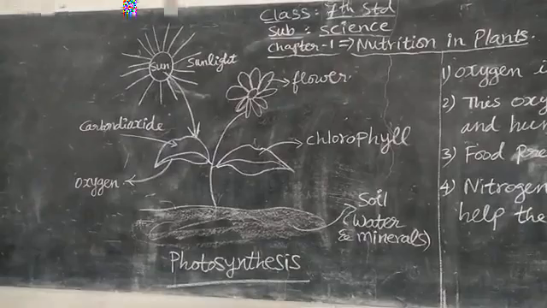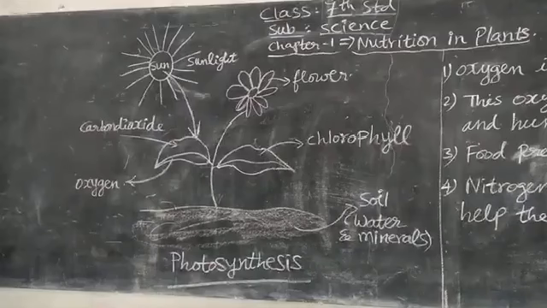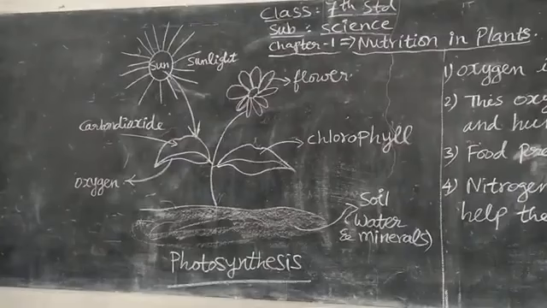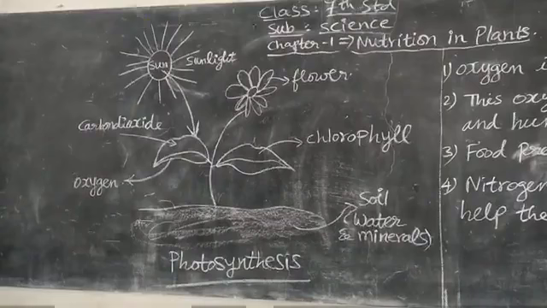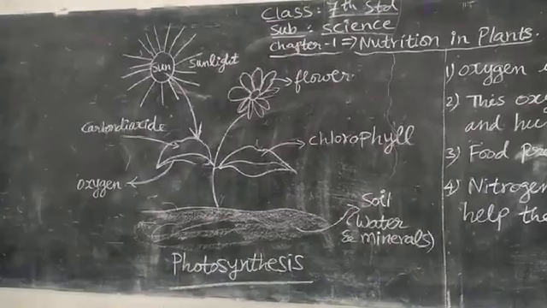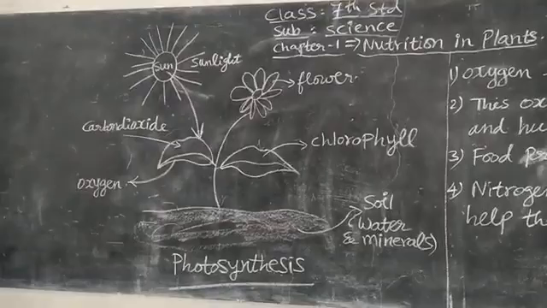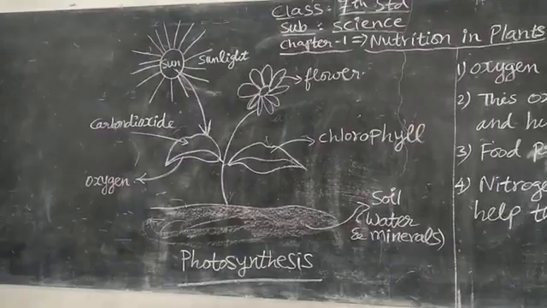So with the help of sunlight, water and chlorophyll, the green pigment already there in the leaf, this pigment is called chlorophyll. It helps the plant to prepare food. Carbon dioxide gas is there. The atmosphere contains carbon dioxide. From where will the plant get this carbon dioxide? They get it from animals and human beings. What animals and human beings breathe out is carbon dioxide. This carbon dioxide is helpful for plants to prepare food.